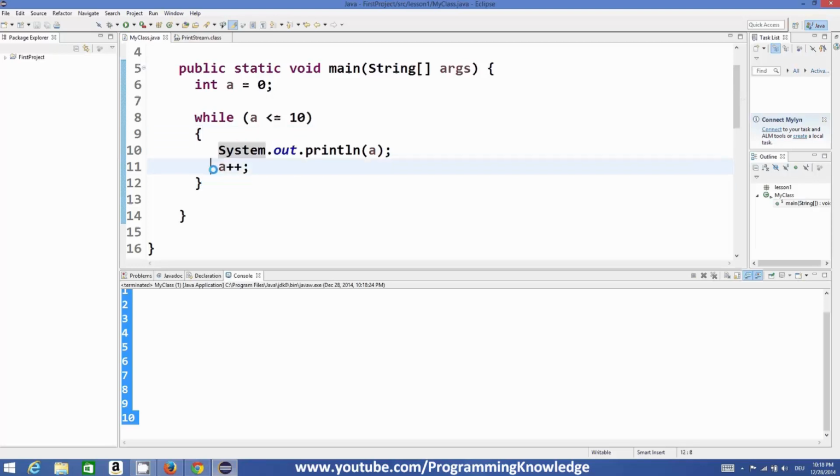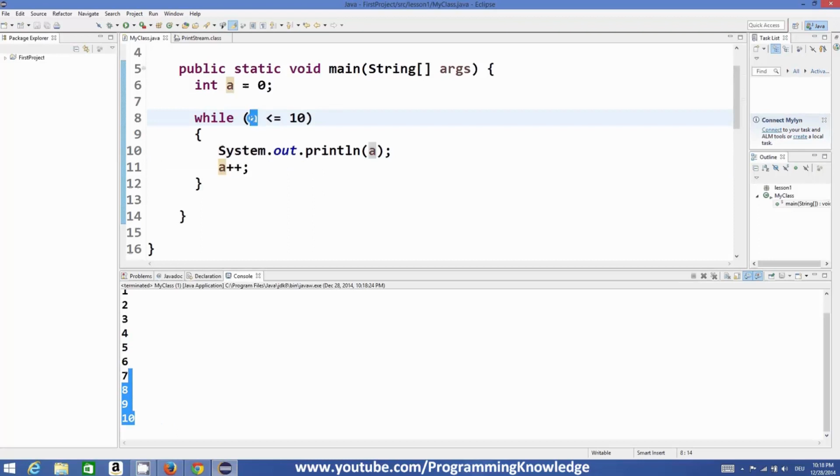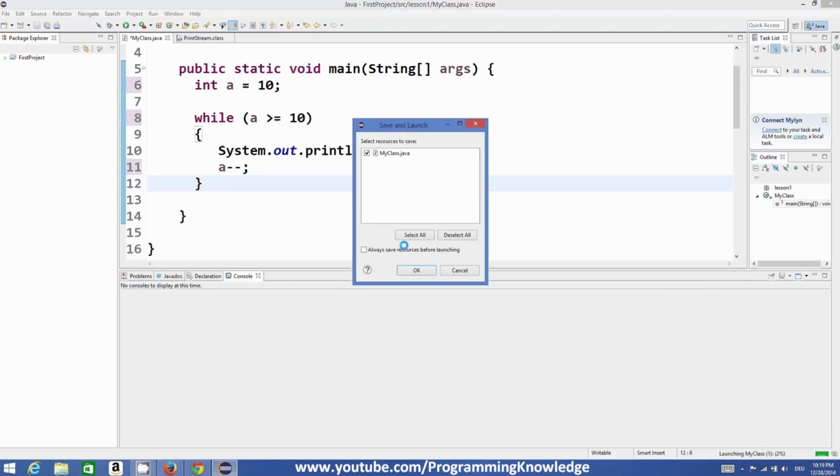We are just incrementing the value of a, and on the basis of this we are changing the value of a, and then we are checking these conditions. This will work in the opposite direction also. For example, a is greater than or equal to 10. Let's initialize a by 10, and if a is greater than or equal to 10, we want to print the value of a, and here we can just subtract 1 from a, and once again run the program.